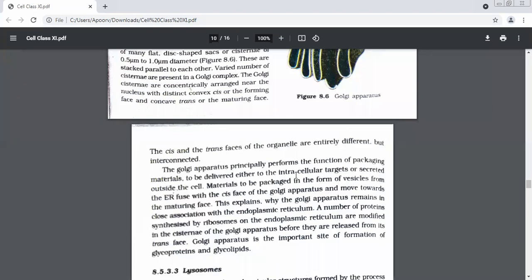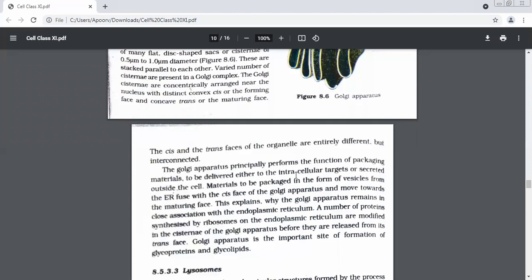A number of proteins synthesized by ribosomes on the ER are modified in the cisternae of the Golgi apparatus. Now we're talking about the second thing. There was some material we talked about which was coming from the ER. One thing which is also produced in RER is proteins. You remember? On RER, what is produced? Proteins. These proteins are also sent to the Golgi because we said the material is coming from ER.